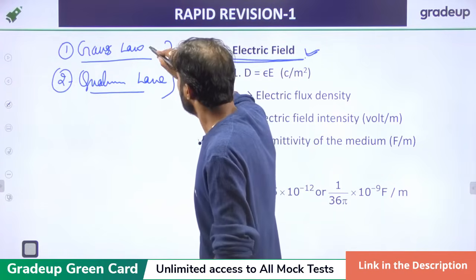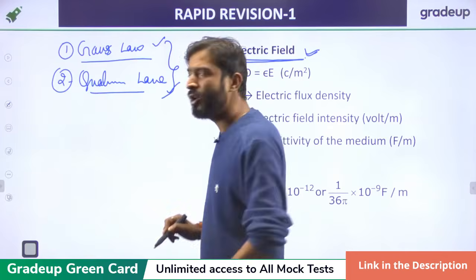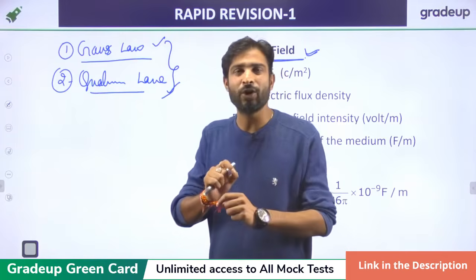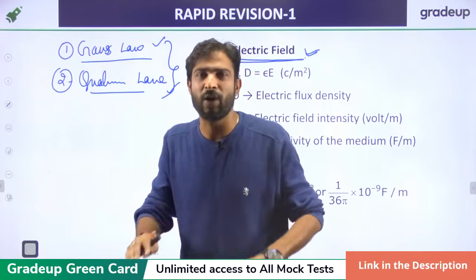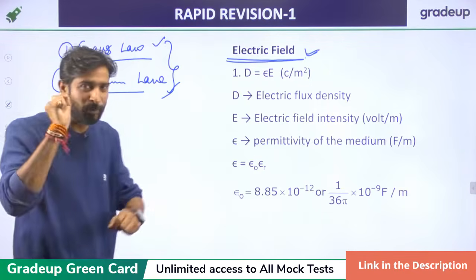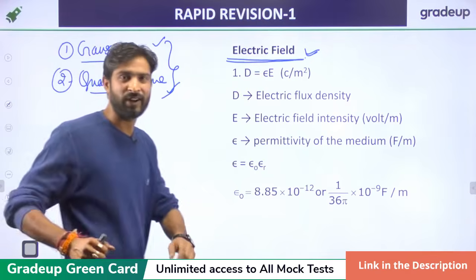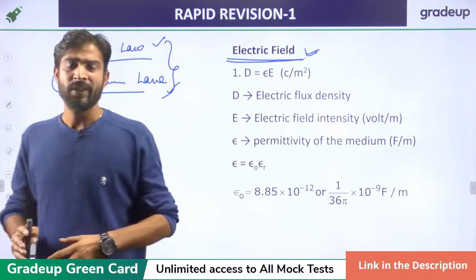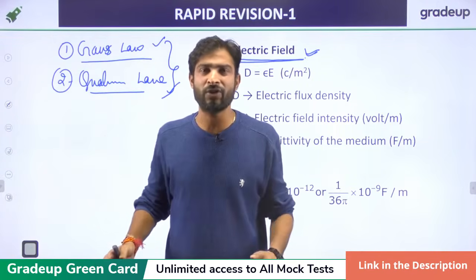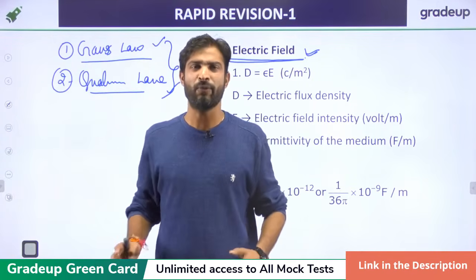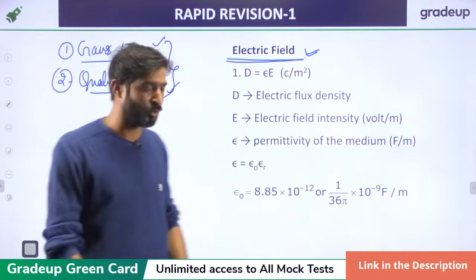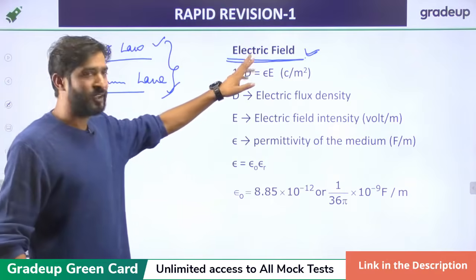So just look at Gauss law and Coulomb's law, and if you have a good command of Gauss law and Coulomb's law, then you will calculate or derive every formula related to it, right? I'll give you a brief idea about this, and after that, at the end of the session, I'll give you a short summary related to electrostatics and magnetostatics and all the very important formulas, in tabulated form, right?